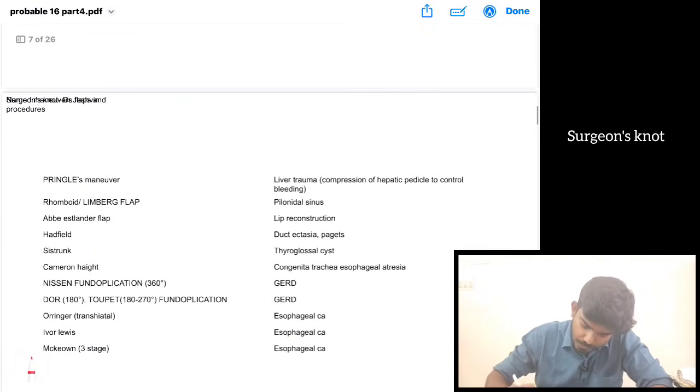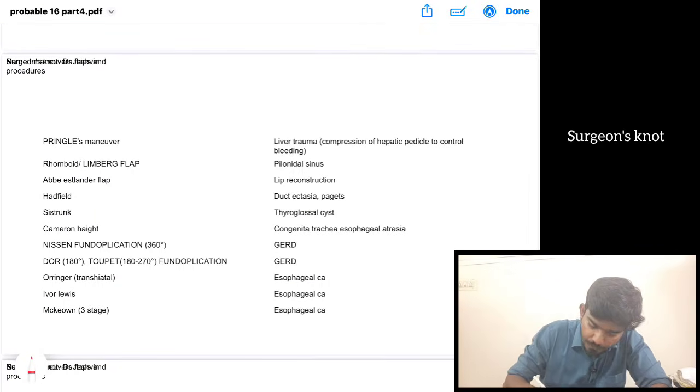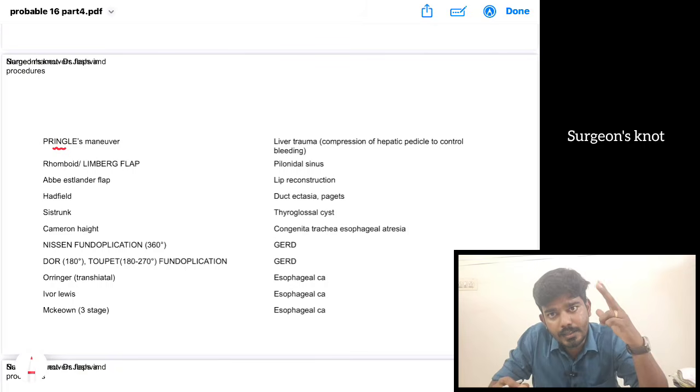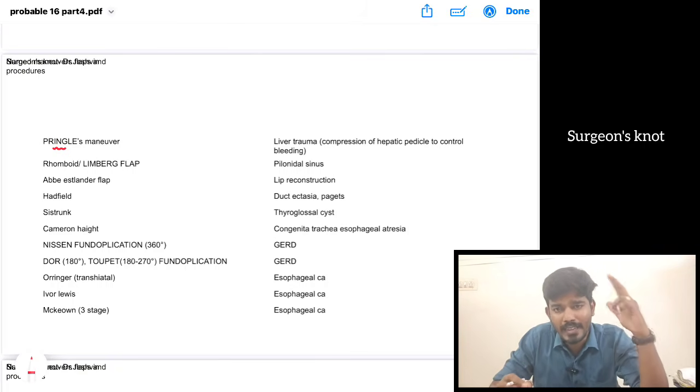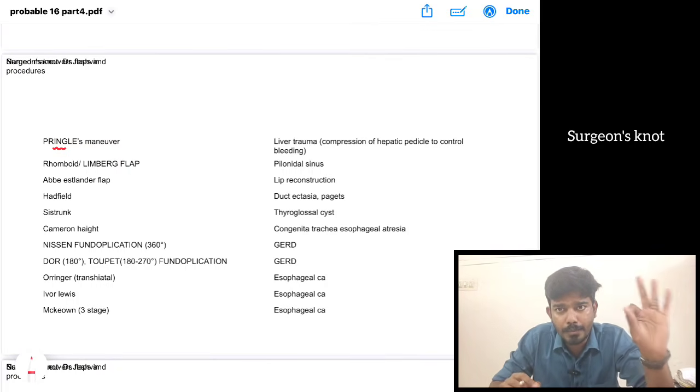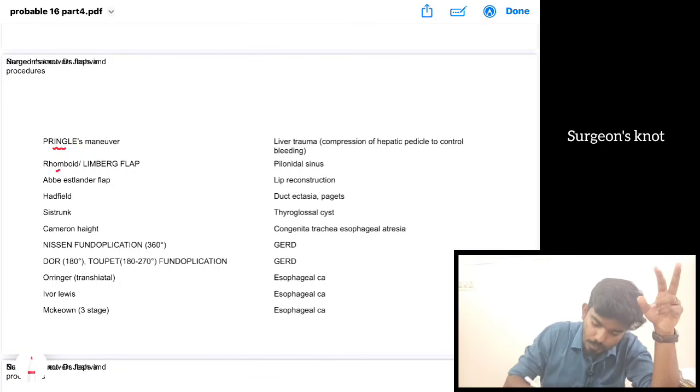Okay, so here we have the named procedures. We have Pringle's maneuver. Pringle's maneuver is done in case of a liver bleed. In liver bleed we will be clamping, ligating or compressing the hepatic pedicle. It involves the hepatic artery, portal vein and bile duct. Suppose after clamping this the bleeding continues, then we have to suspect the bleeding is from a hepatic vein or inferior vena cava.